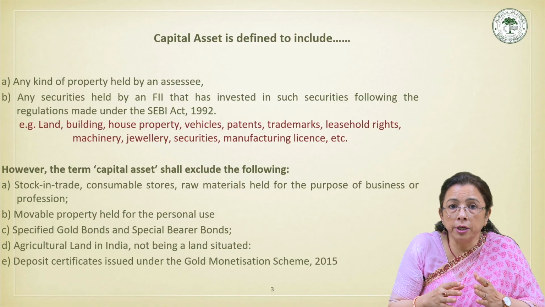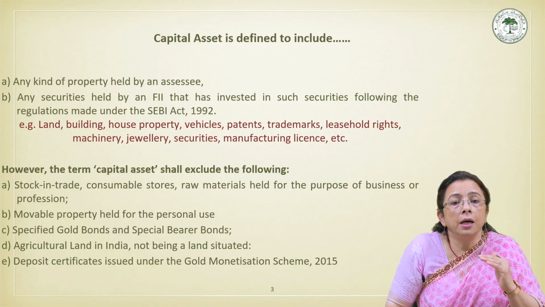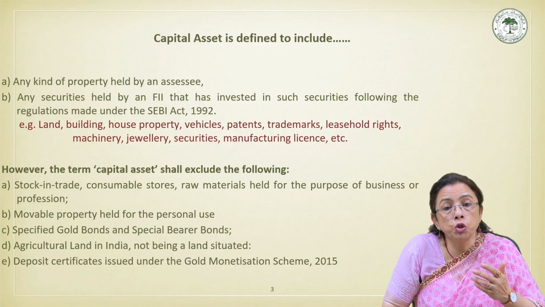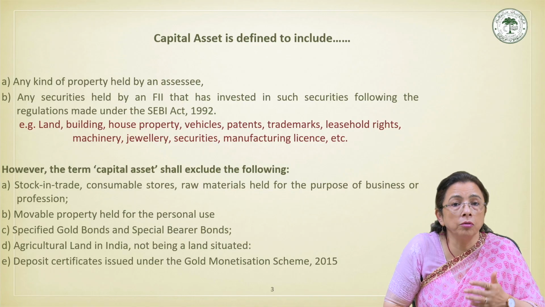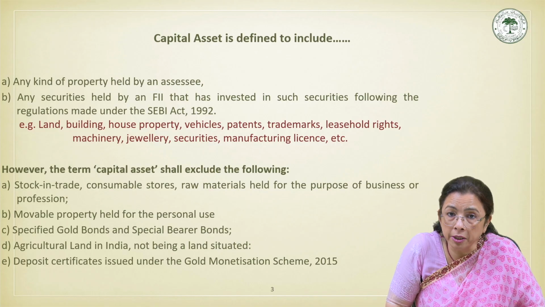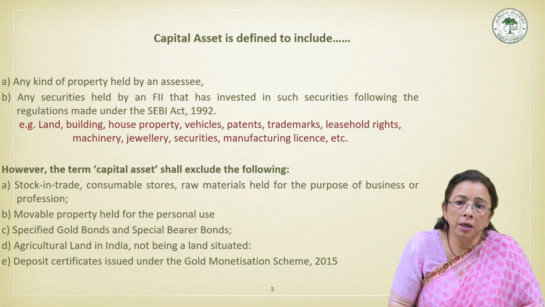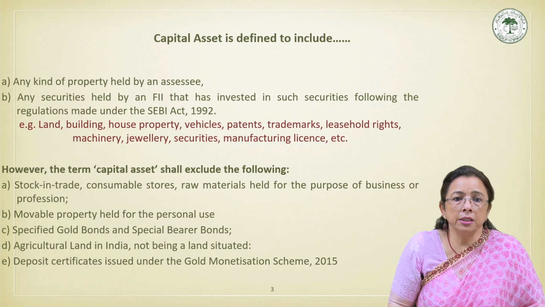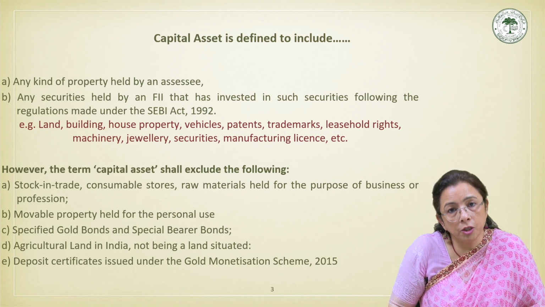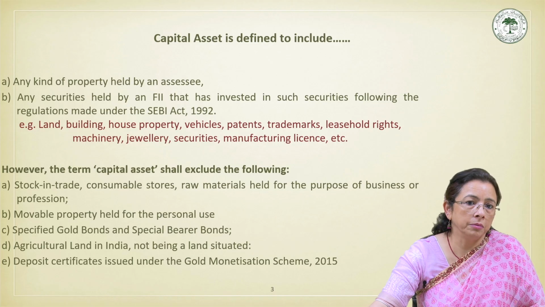Yes, as I already said, the jewelry is included as a capital asset. Archaeological collections, drawings and paintings, the expensive ones, and sculptures will be included. They are considered capital assets even if held for personal use. So this is an exception from other items.